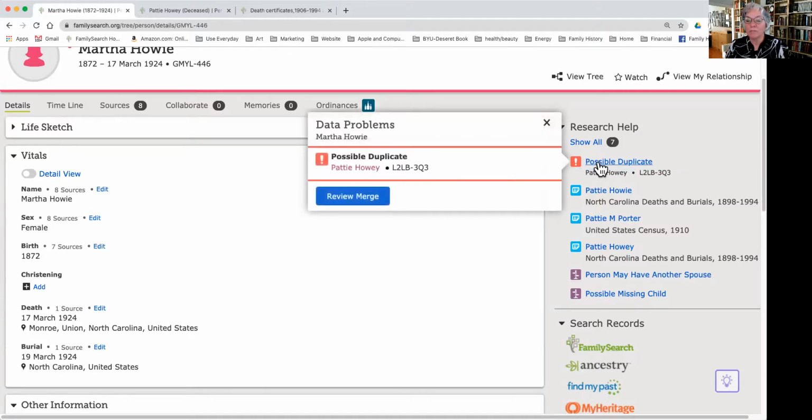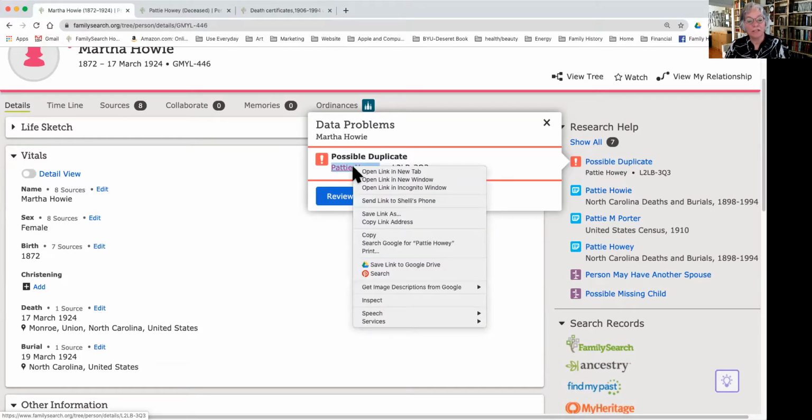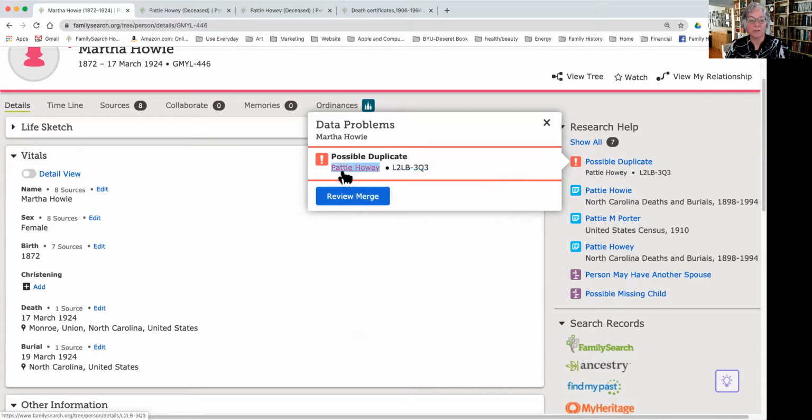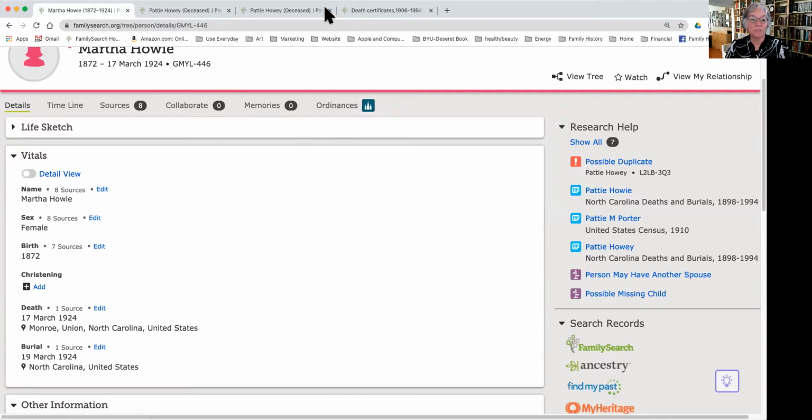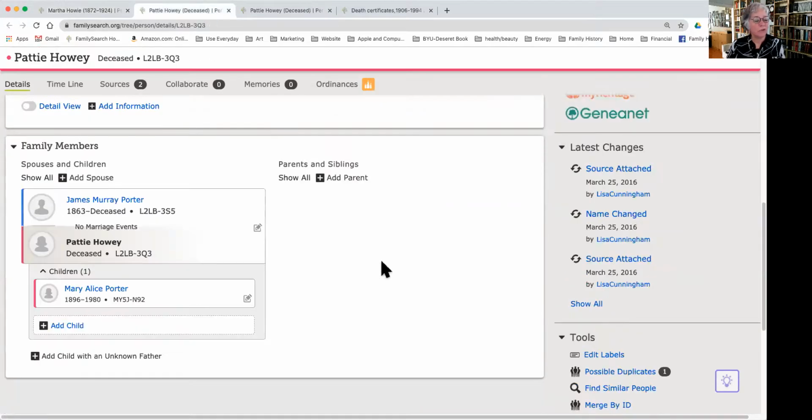Now that we have identified that Patty is the same as Martha, they're saying there is a possible duplicate. So if I want to compare that, and I don't want to review and merge it yet, I just want to look at it, I can roll my mouse over Patty Howie, right click it, and open that link in a new tab. So that gives me an opportunity just simply to look at it. So if I open this new tab, I can see Patty Howie is married to James Murray Porter. His name is spelled just slightly differently. That doesn't really matter. And they have Alice Porter, Mary Alice Porter, as a daughter.